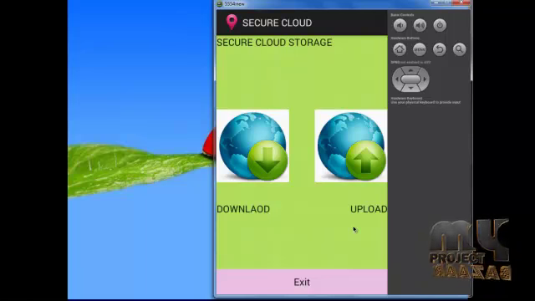In this application we are using the AES encryption technique. AES stands for Advanced Encryption Standard. The AES encryption technique is used to encrypt the data. We are also using identity-based encryption for the decryption of the AES encrypted data. Before decrypting the data, the user must provide their secret key. If the secret key is not matched, the encrypted data will not be downloaded to the user.